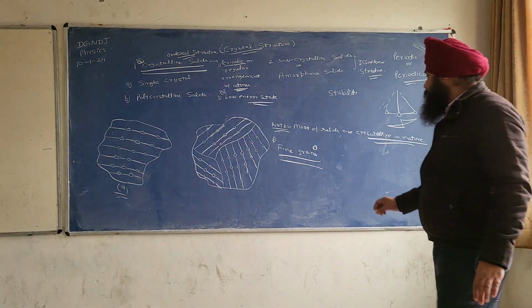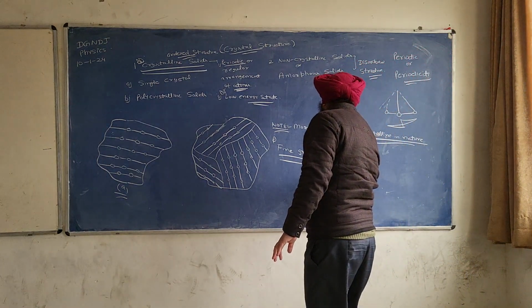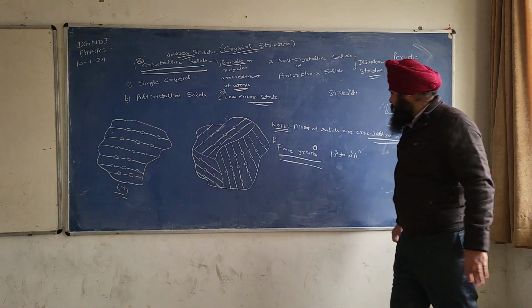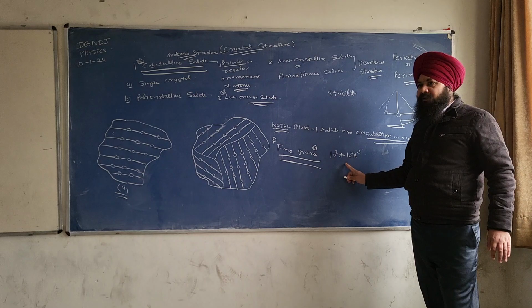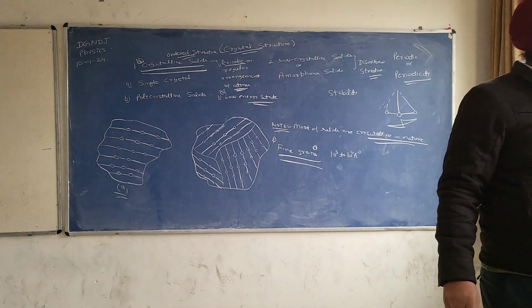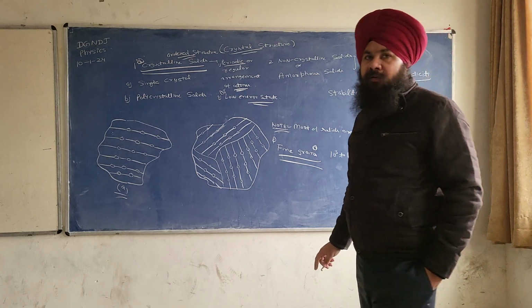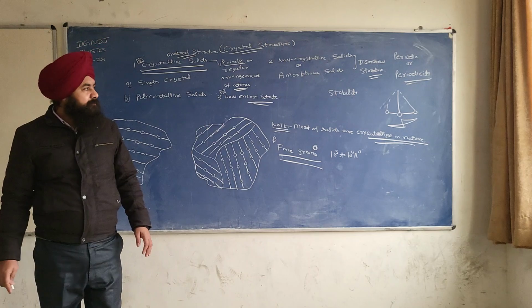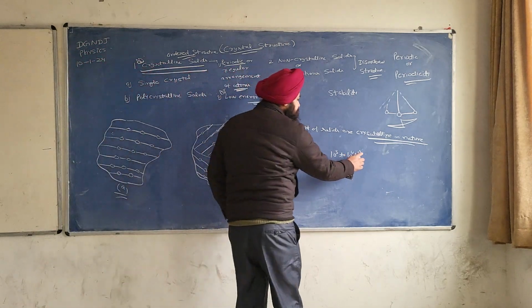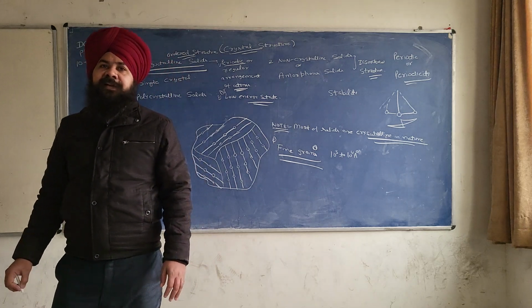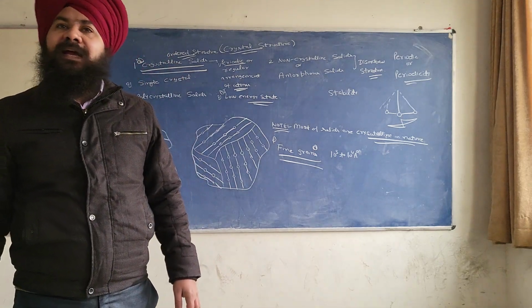Having a size of 10 to the power 3 to 10 to the power 4 angstrom.